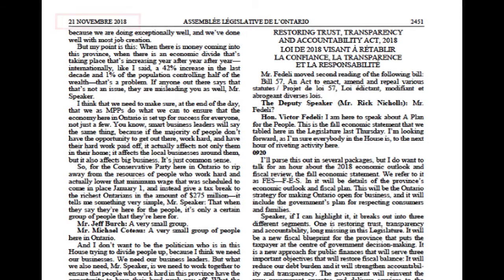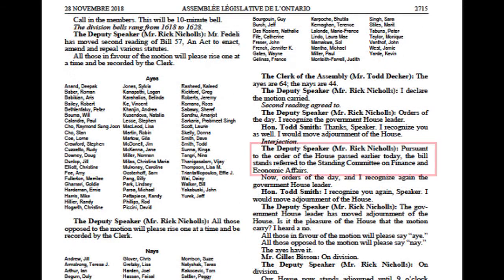Let's look at the second reading here of the bill that we're examining. Note the date, November 21st. There's usually a great deal of debate at the second reading, especially if the bill is a contentious one. In this case, the second reading took place over the course of a week. And finally, on November 28th, the second reading vote was taken.